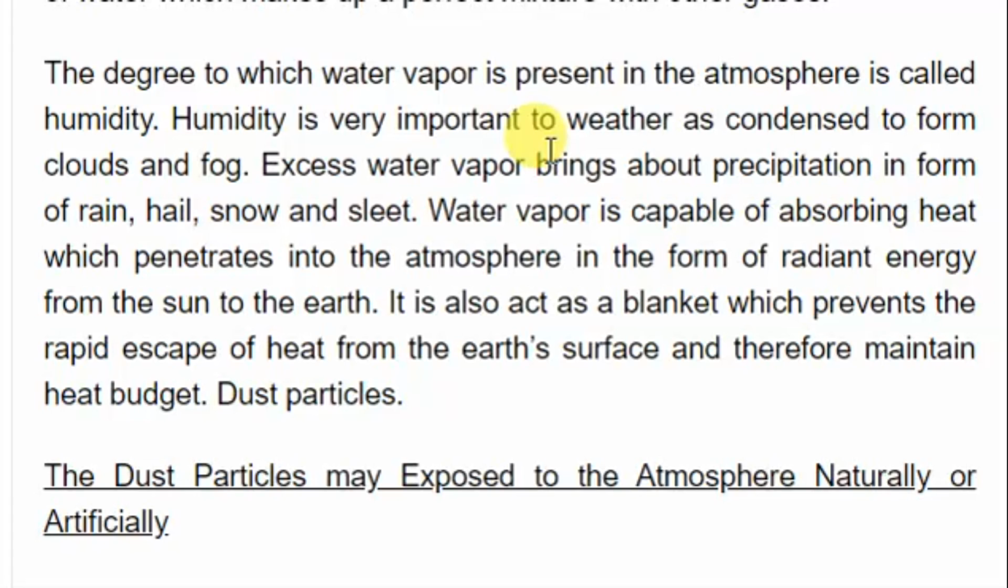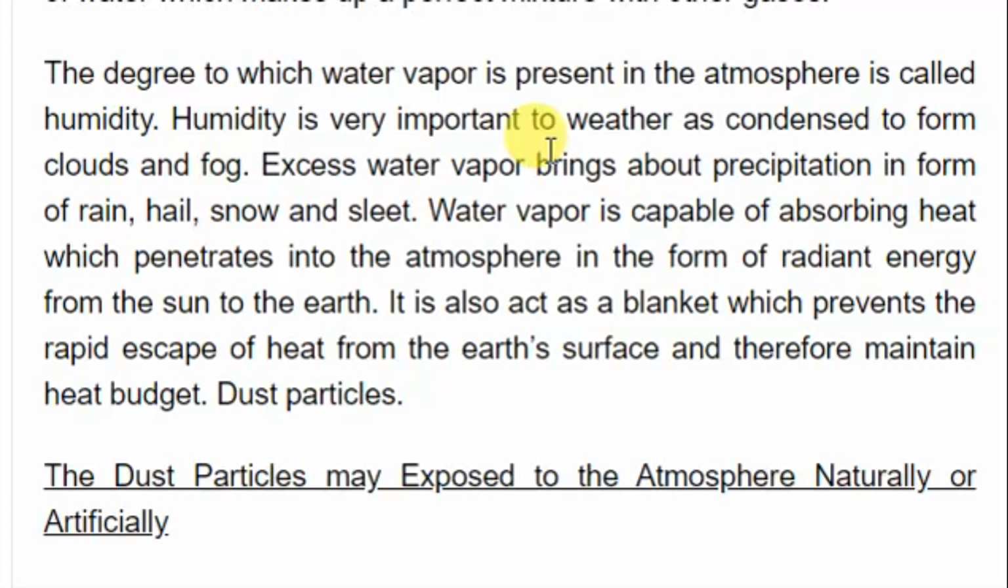Kwa hiyo ni humidity iko kubwa, lakini in case humidity inakuwa ndogo, that means air inakuwa clear. Lakini air inapokuwa na ukungu, that means the percentage of humidity has increased. Now we are saying that humidity is very important to weather as it condenses to form clouds and fog.